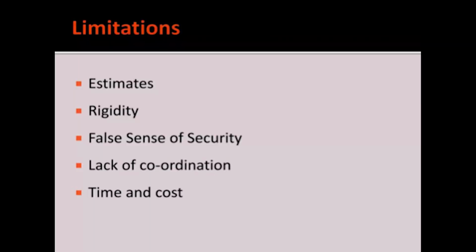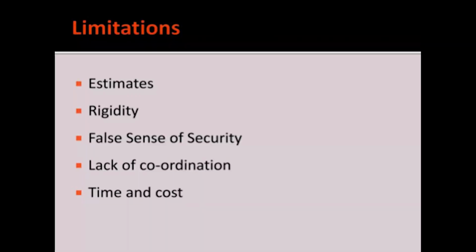Limitations are there, some disadvantages or cons, what we will say as cons, in budgetary control also. What may be the limitations? Estimation may not be accurate because day by day there are so many changes in the cost. The expenditure on a particular product increases because of inflation. There are so many things going on where the cost of the product has been increasing rapidly.